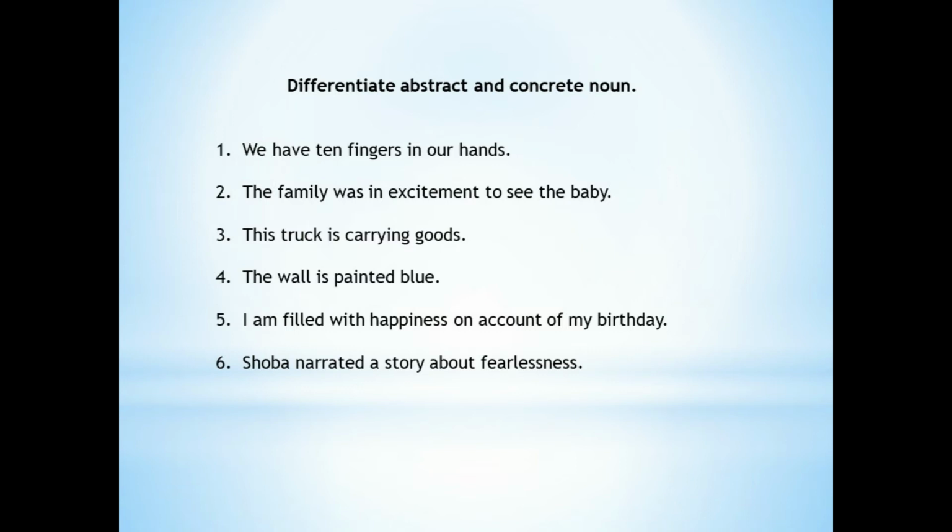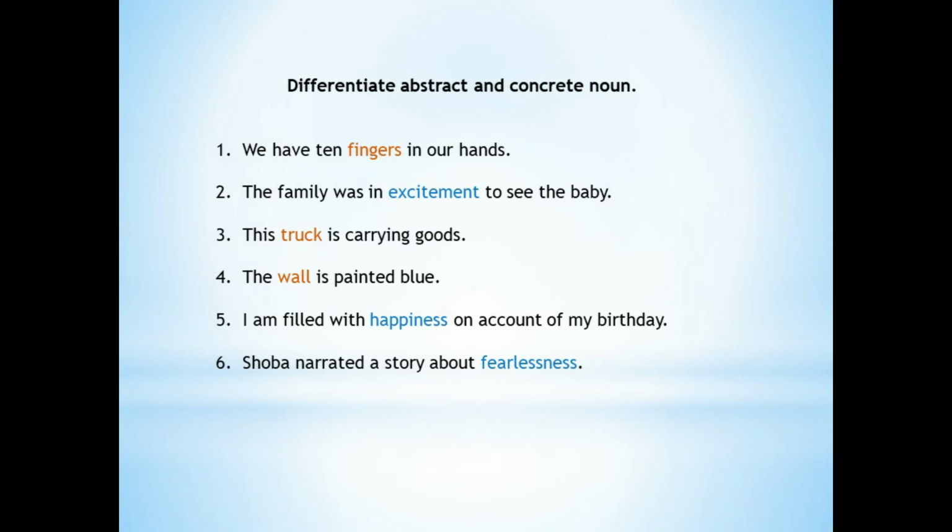So the next exercise we are going to see is differentiate abstract and concrete nouns. In the sentences, இருக்கிற nouns எது abstract எது concrete அப்படினு கண்டுபிடிக்க ட்ரை பண்ணுங்க. Pause the video and try to complete these. So let's see the answers. The first one is we have 10 fingers in our hands. In the sentence, the nouns fingers and hands, both of these are concrete nouns because you can touch them.